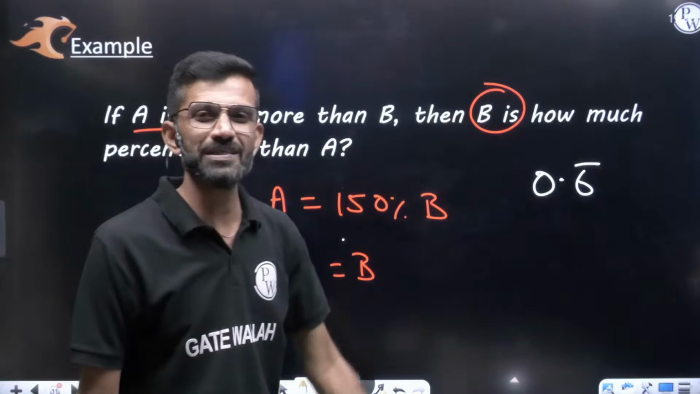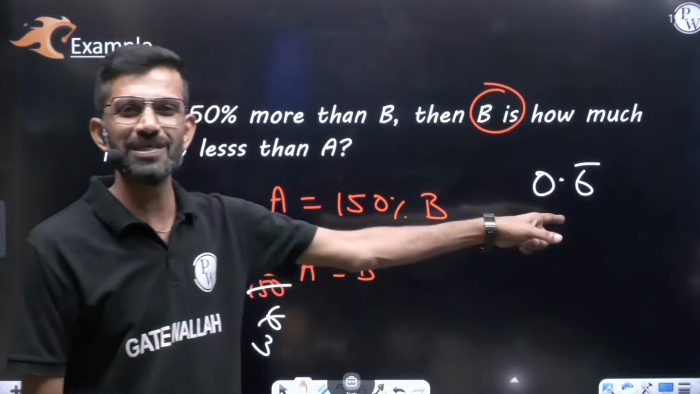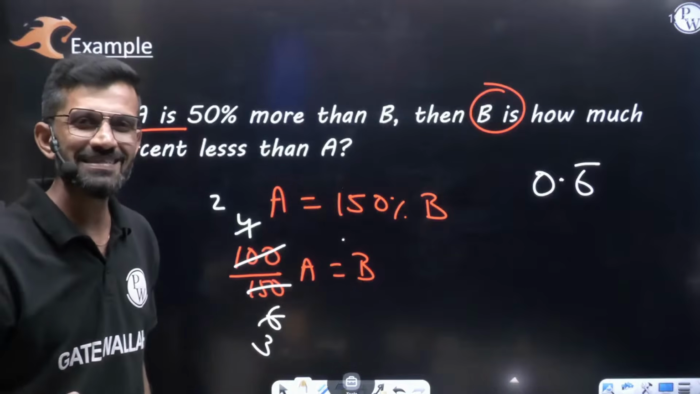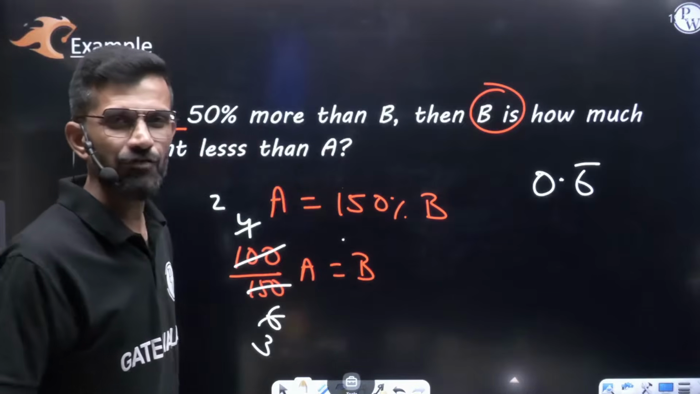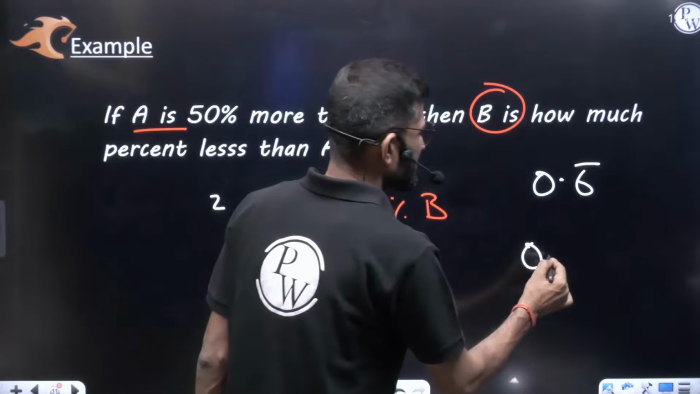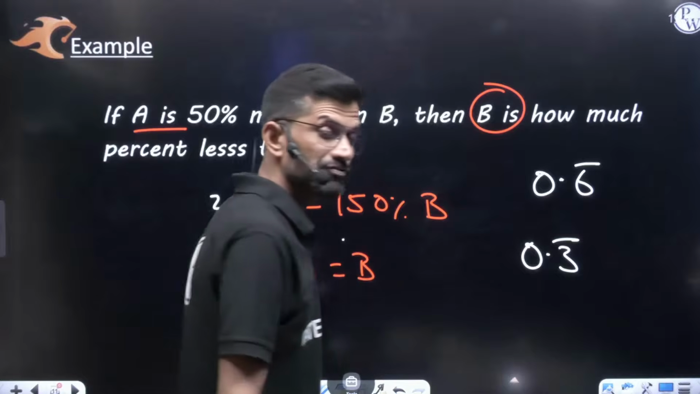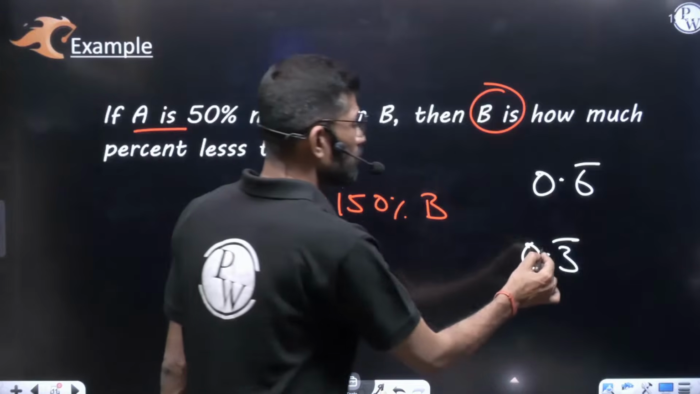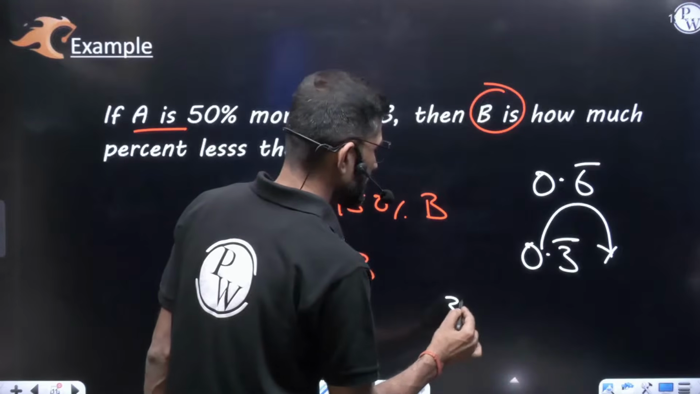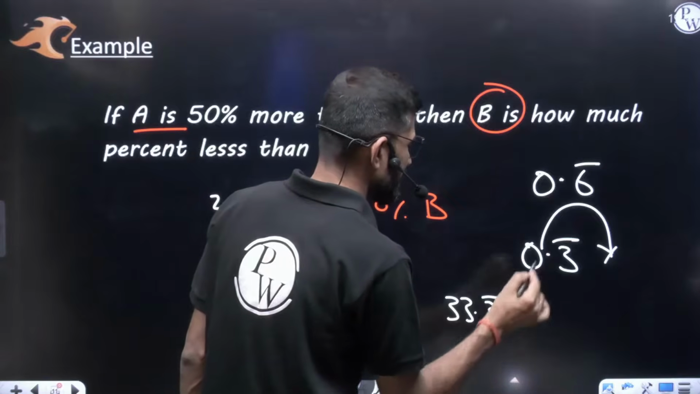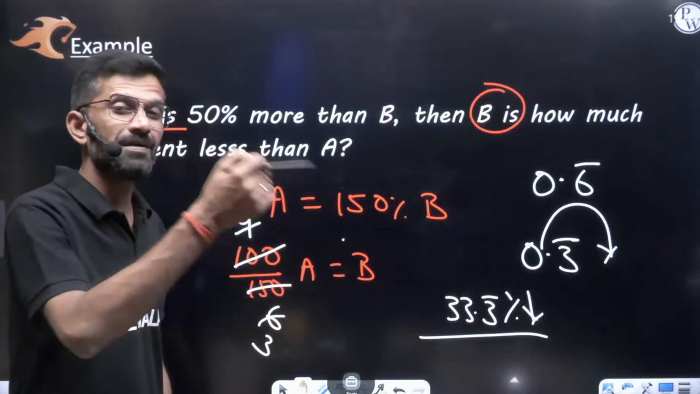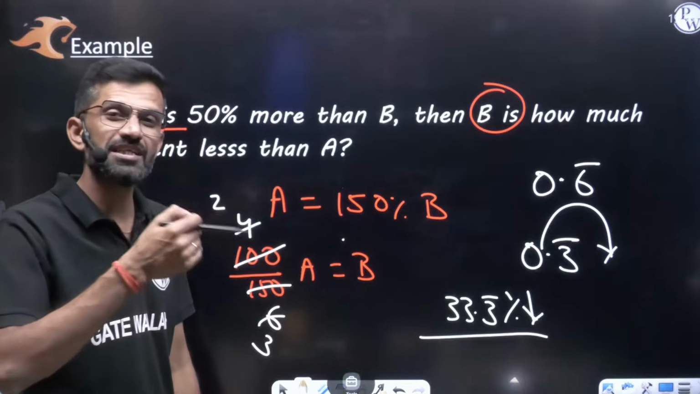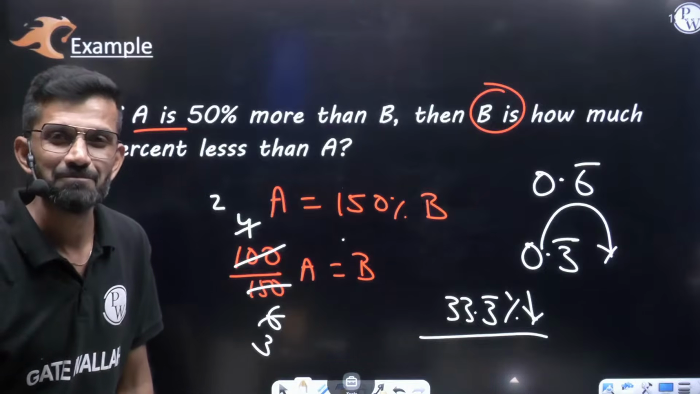Is this value more than 1 or less than 1? This value is less than 1. Means B is how much less? So subtract from 1. This is 0.3 bar less. This value you have to mention in percentage, 2 decimal places to the right. So 33.3 bar percent, it will be less than A. If A is 50% more than B, then B is just 33 1 by 3% less than A.